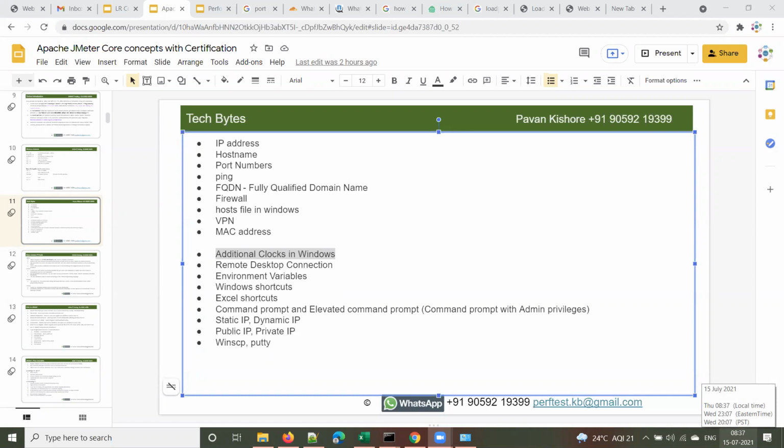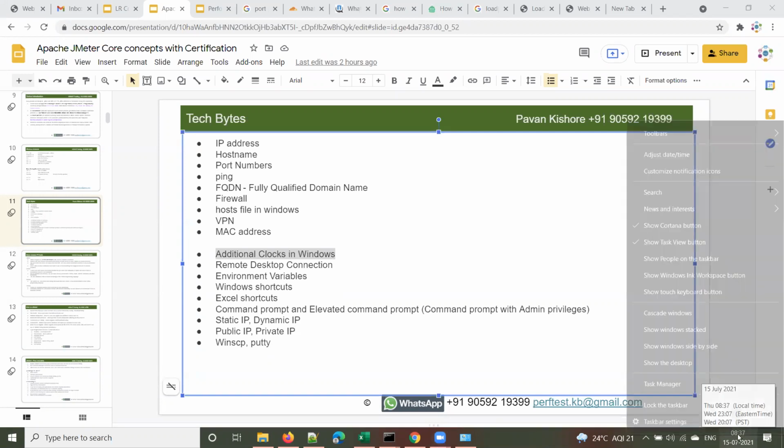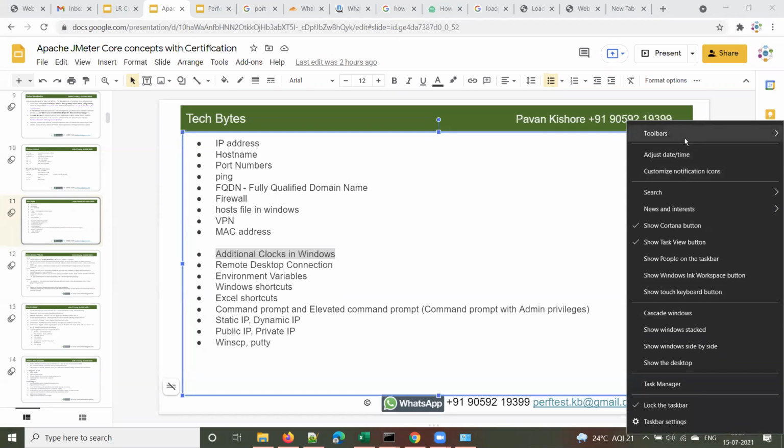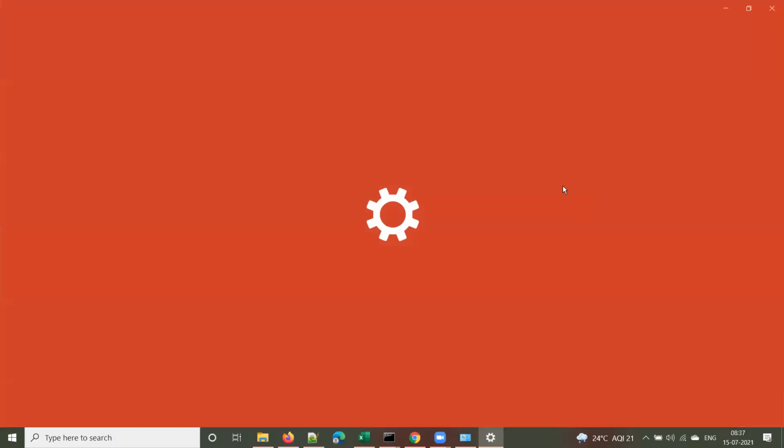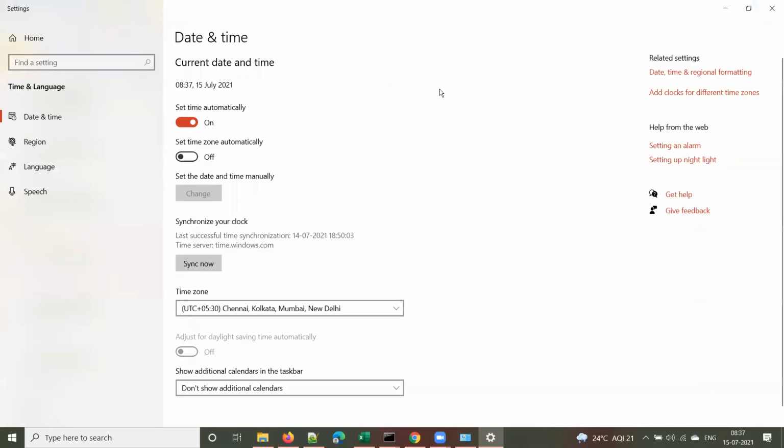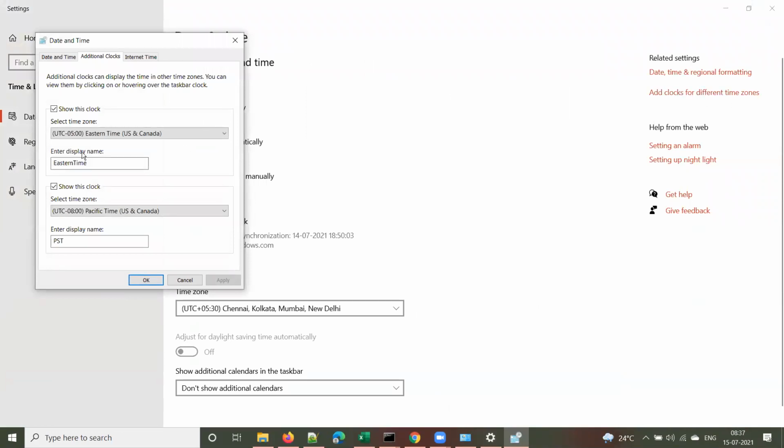Are you able to see the additional clocks at the bottom right of my screen? Yes. To add them in Windows, right click on the clock, go to adjust date and time, and you will see the additional clocks option. At the top right you see add clocks for different time zones. You can click on that and add the time zones here. You can add two more additional clocks apart from your local time.